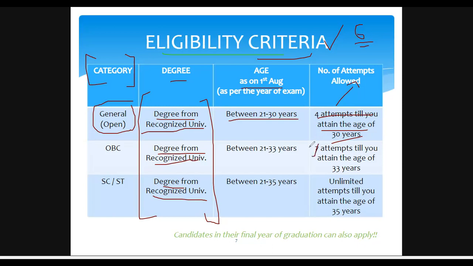And here in the OBC category, between 21 to 33 years, you can give 9 attempts till you attain the age of 33 years. And for SC or ST, a degree from a recognized university is required, and between 21 to 35 years, unlimited attempts till you attain the age of 35 years. So you can go for unlimited attempts if you are under the SC or ST category, that means Scheduled Caste or Scheduled Tribe.